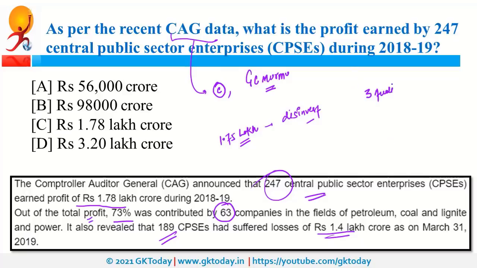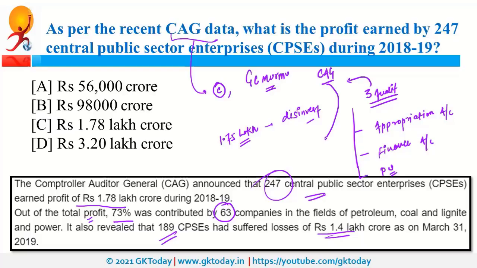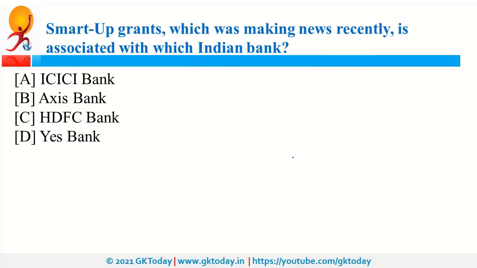This is important because in most of the exams they ask this question directly. So what are these 3 reports? First is audit report on appropriation accounts. Second is audit report on finance accounts. And third report is audit report on public undertakings. So these 3 reports are presented by CAG and these are presented to the President of India.